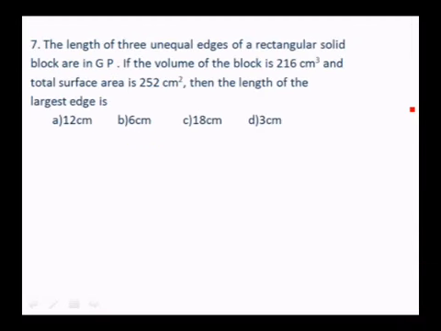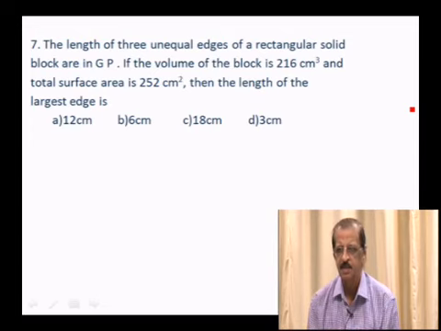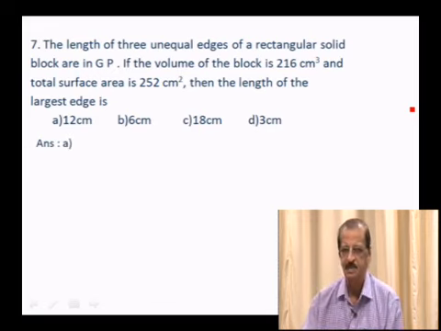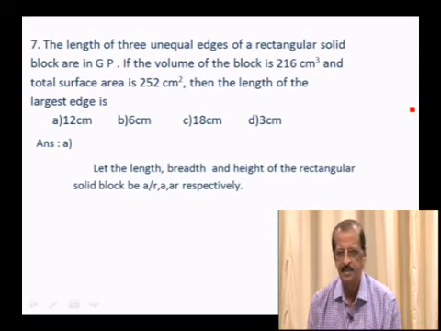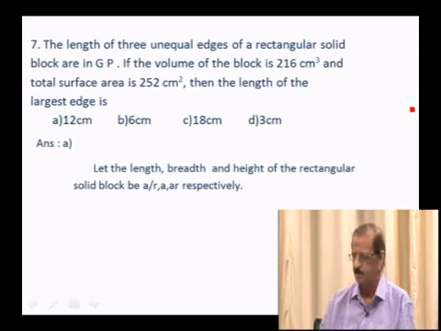The lengths of 3 unequal edges of a rectangular solid block are in a GP. If the volume of the block is 216 cm^3 and the total surface area is 252 cm^2, then the length of the largest side is: you are given 4 options, A 12 centimeters, B 6 centimeters, C 12 centimeters, D 3 centimeters. The answer is A. Let us see how we get option A. Let the length, breadth and height of the rectangular solid block be a/r, a, ar respectively.